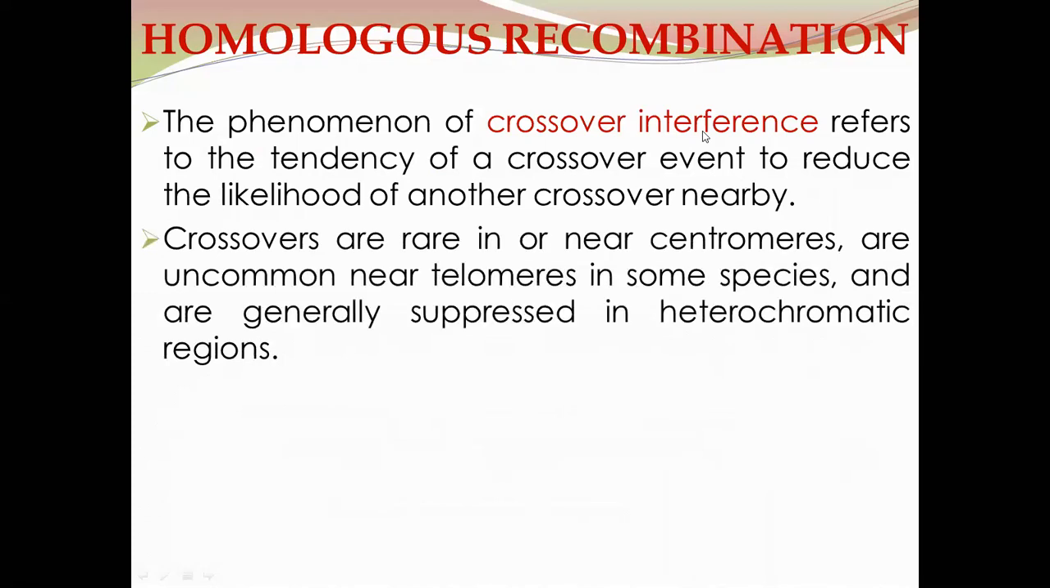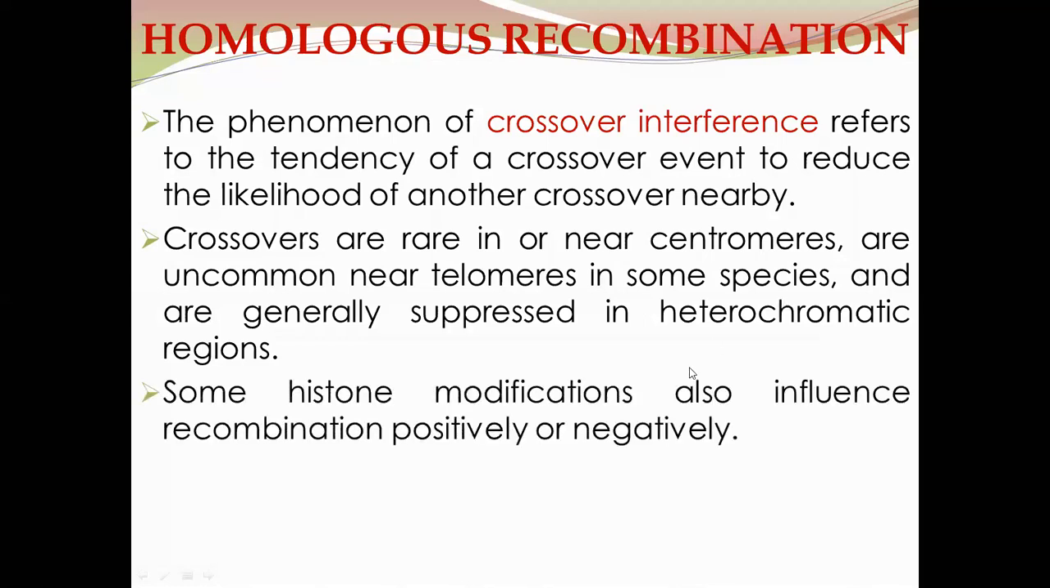Crossovers are rare in or near centromeres. So near the region of the centromere, crossovers are rare. Crossovers are uncommon near telomeres. At the tail of the chromosome, at the ends of the chromosome, crossover events are uncommon, very rare in some species. And these crossovers are generally suppressed in heterochromatic regions. So in the heterochromatic regions, crossover events are generally suppressed.